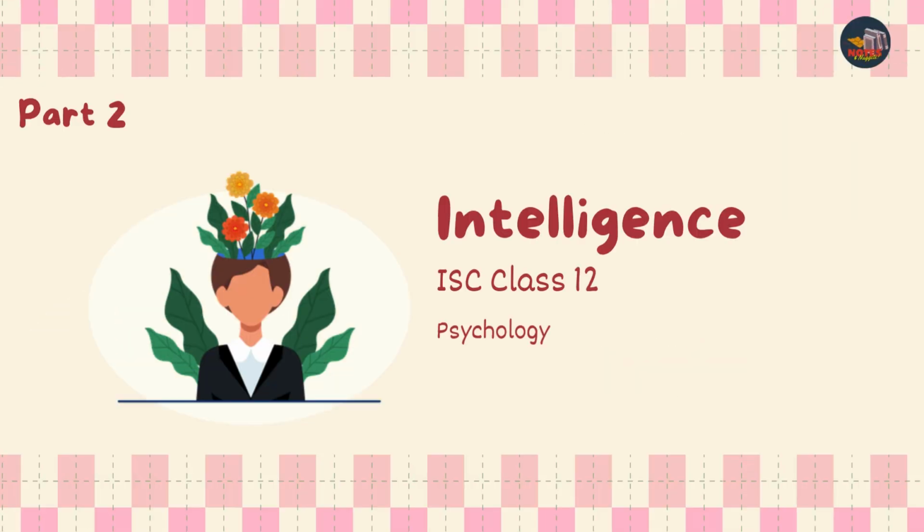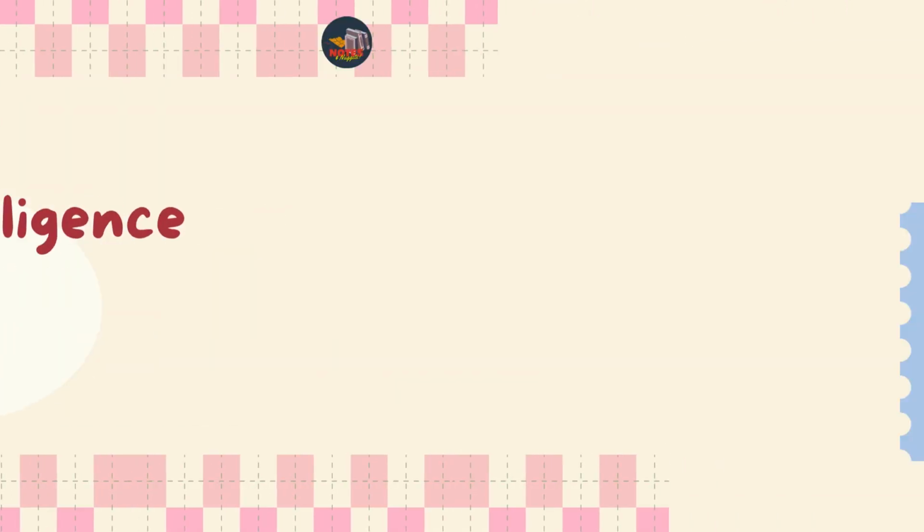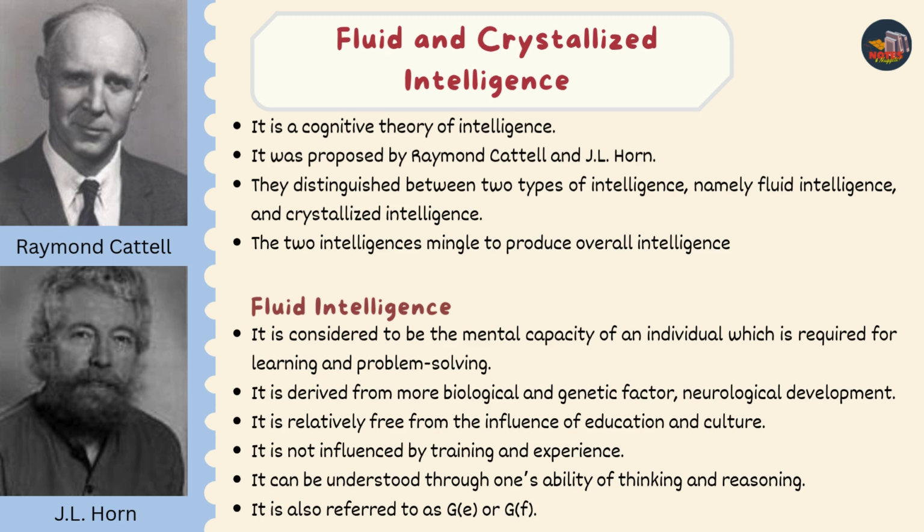Intelligence. ISC Class 12. Part 2. Fluid and crystallized intelligence. It is a cognitive theory of intelligence. It was proposed by Raymond Cattell and J. L. Horn. They distinguished between two types of intelligence, namely fluid intelligence and crystallized intelligence. The two intelligences mingle to produce overall intelligence.